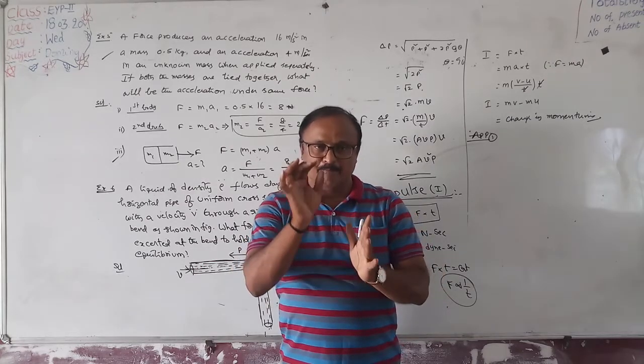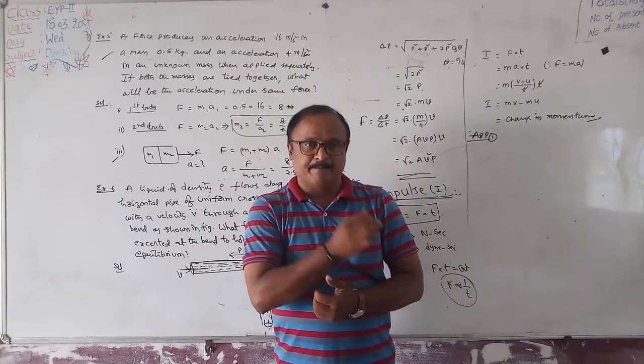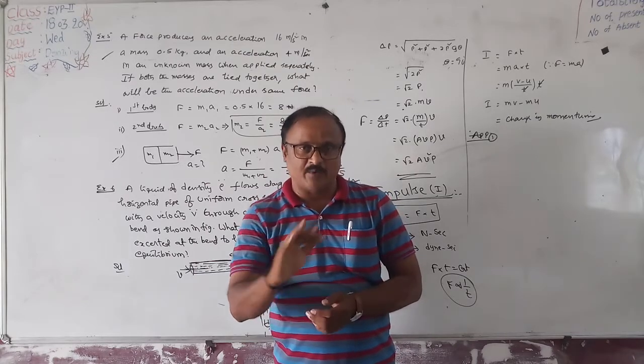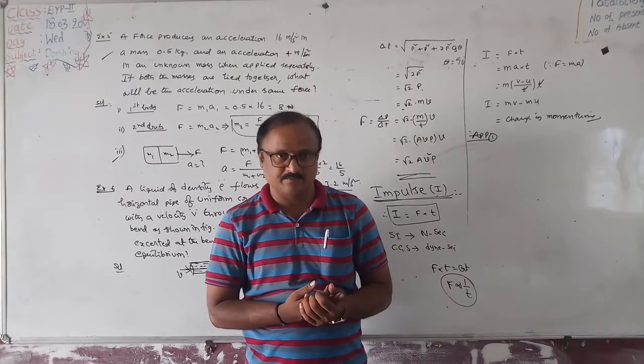So buffers are provided between the bogies to avoid the jerk or to avoid accidents. That is one more example.